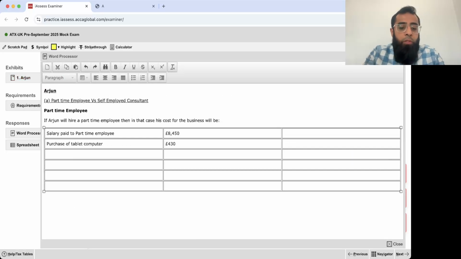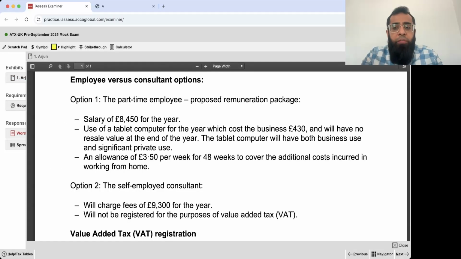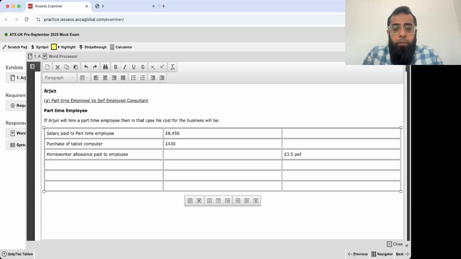Home worker allowance paid to employee. How much? 3.5 pounds per week, if I am not wrong. Yes, 3.5 pounds per week into 48 weeks. The question has said everything. So 3.5 pounds per week into 48 weeks is 168 pounds. Are you getting my point?